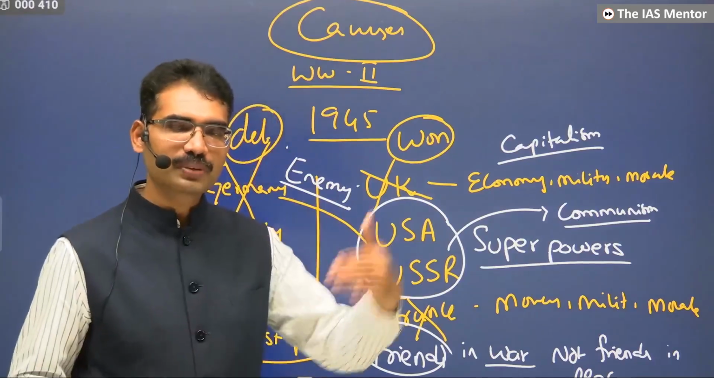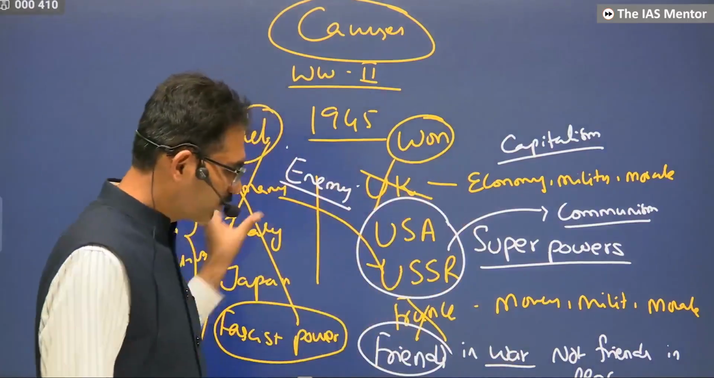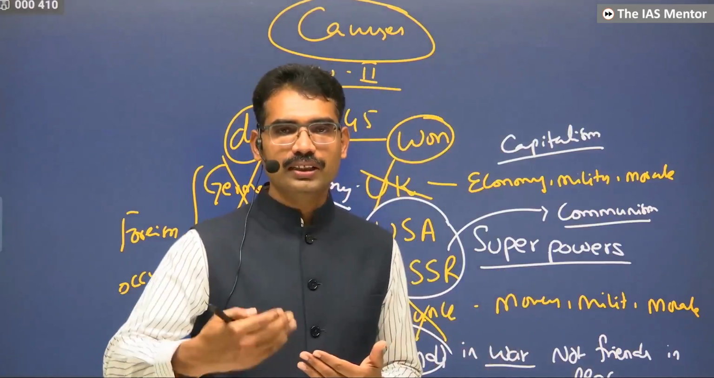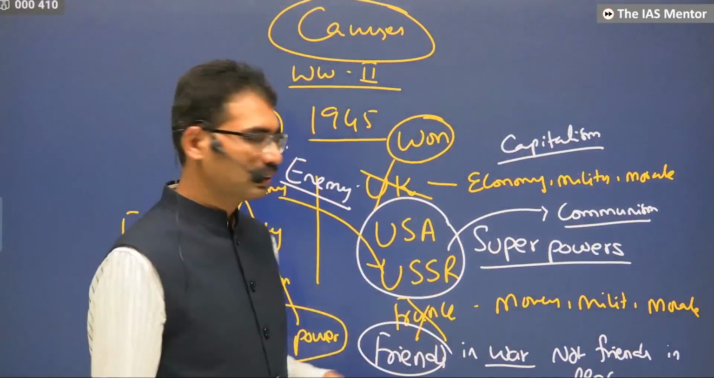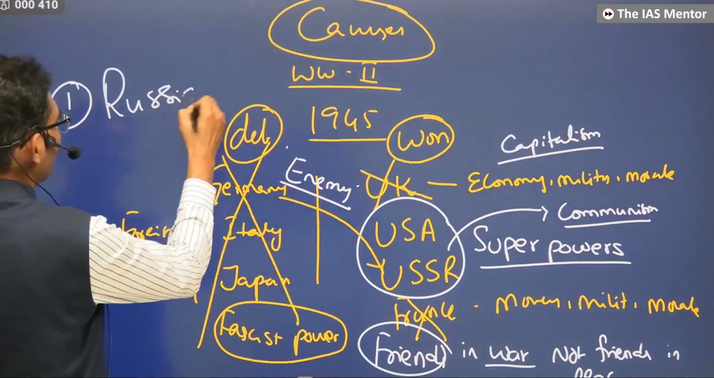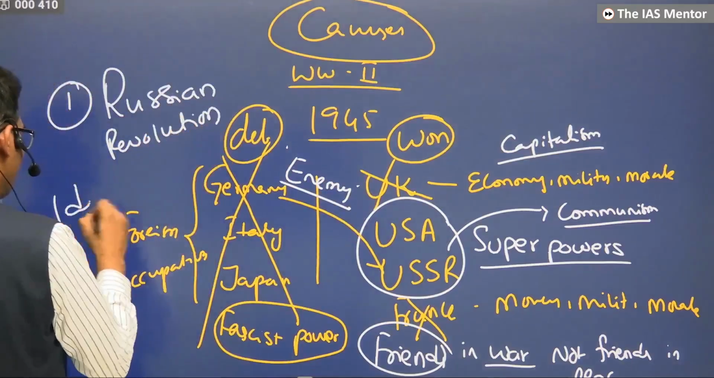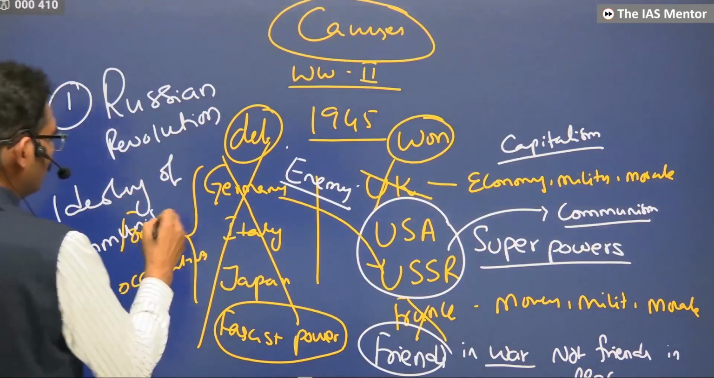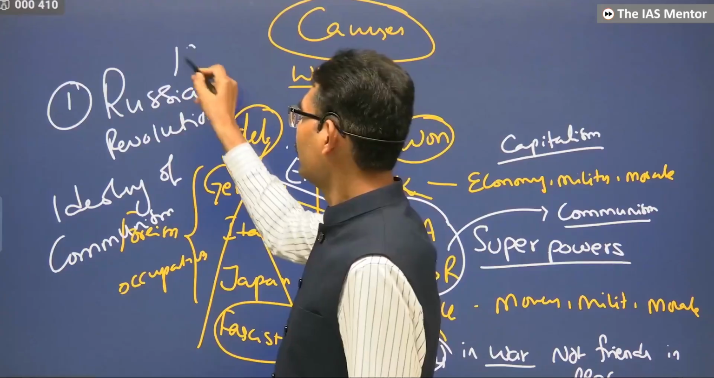Now we have to stop the spread of communist ideology. This is how friends in war did not become friends in peace. This led to different proxy wars across the world. So one of the reasons is the ideology of communism and the Russian Revolution. The roots of the Cold War go back to the Russian Revolution, in which year? 1917.